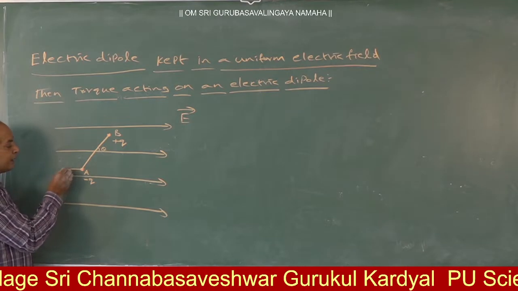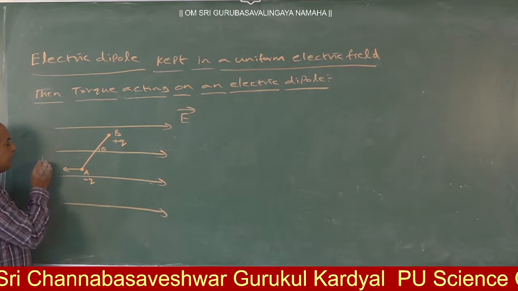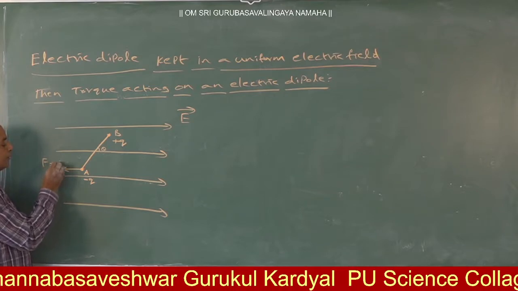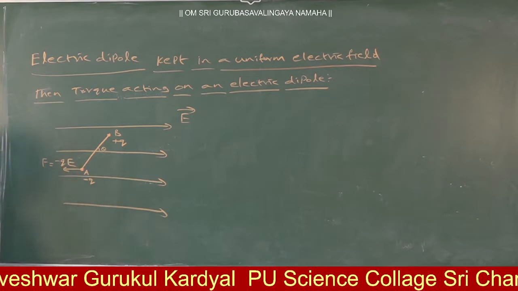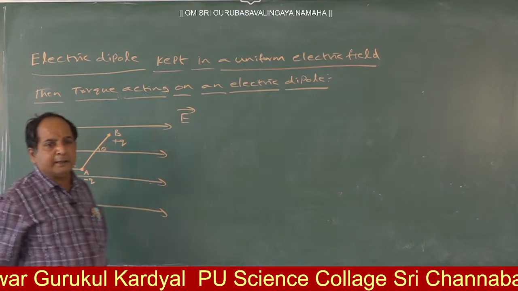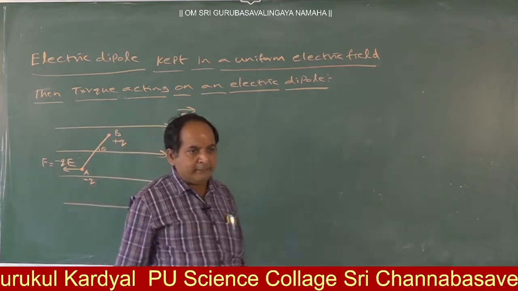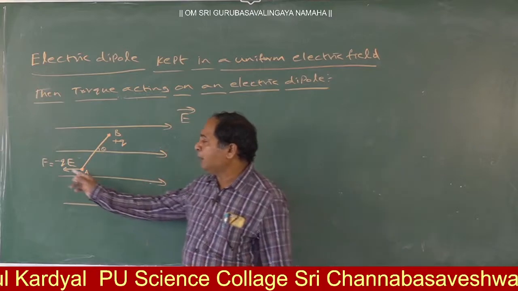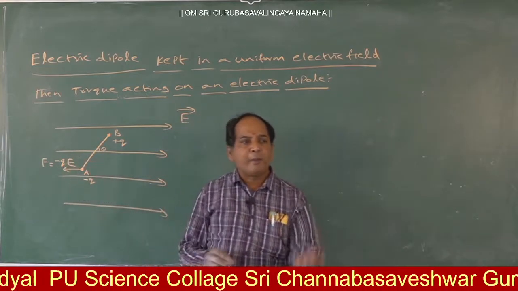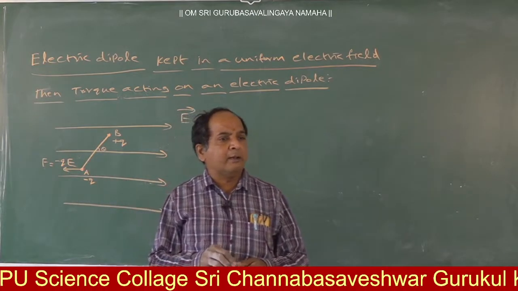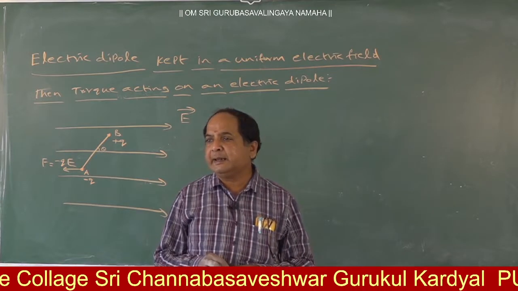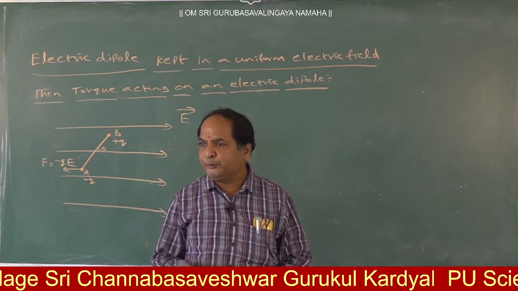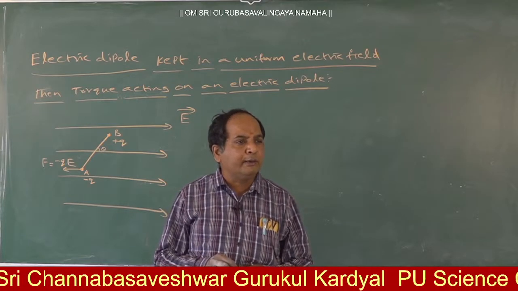In this direction it is experiencing the force. That force F is equal to minus Q into E, where E is the magnitude of electric field and the charge is minus Q. Already we know electric field is equal to force acting per unit charge. That means E is equal to F by Q, so F is equal to Q into E.